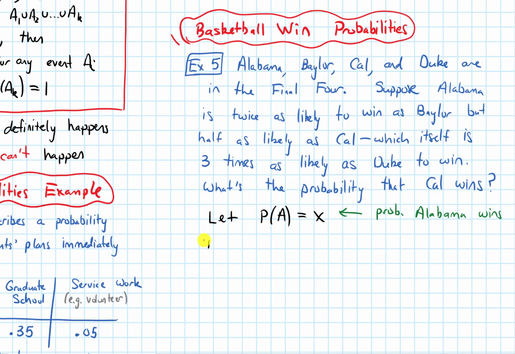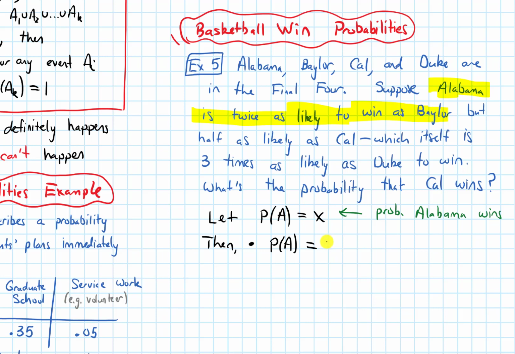Based off of what's given to us in the problem, let's try to write down some equations. For example, the problem says that Alabama is twice as likely to win as Baylor. How would I write that down with an equation? That would be saying that P of A, the probability that Alabama wins, is twice as much as the probability of Baylor winning.